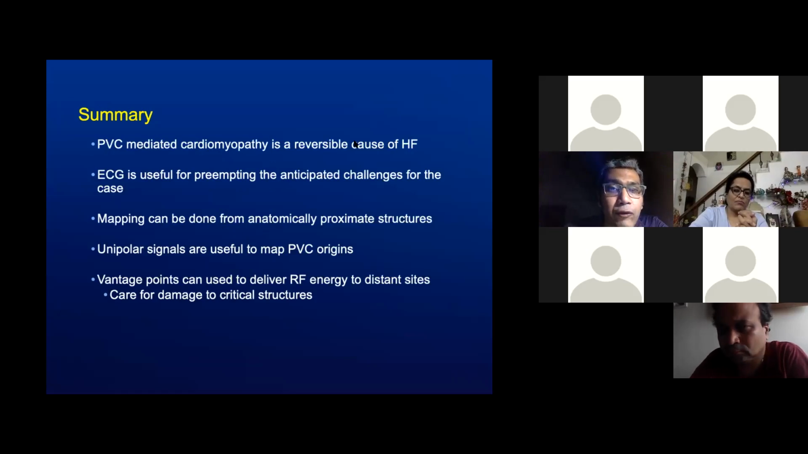In summary, therefore, PVC-mediated cardiomyopathy is a reversible cause of heart failure. ECG is useful for preempting the anticipated challenges for the case. Mapping can be done from anatomically proximate structures. Unipolar signals are useful to map the site of origins for the PVC, and vantage points can be used to deliver RF energy to distant sites. The caveat being that you may have to deliver more energy, and therefore care to avoid damaging critical structures has to be taken at this point.